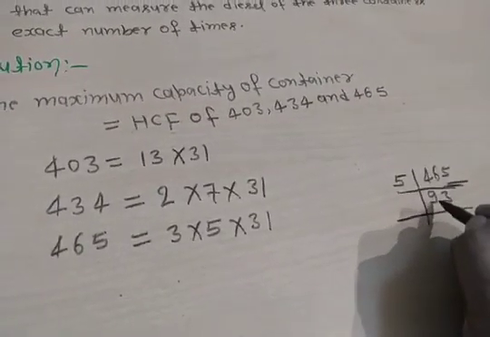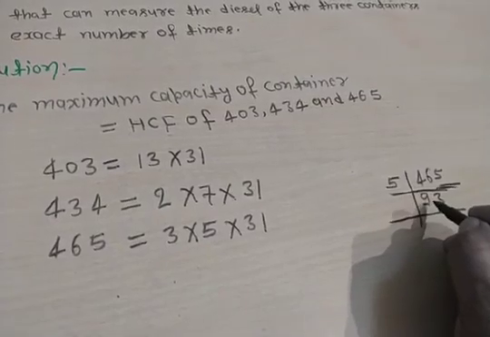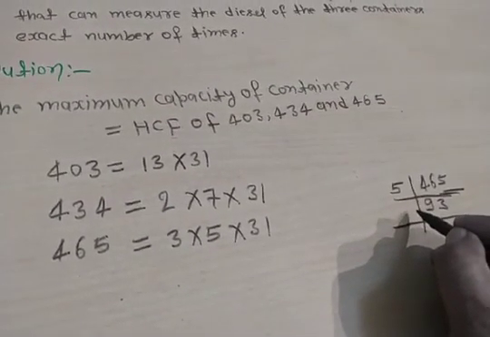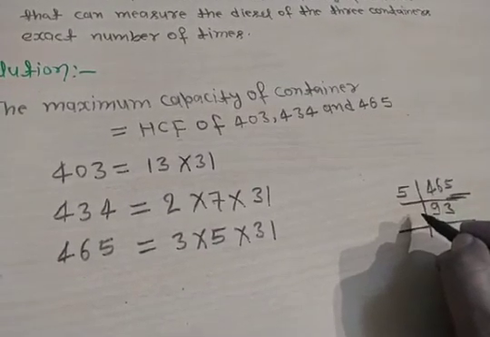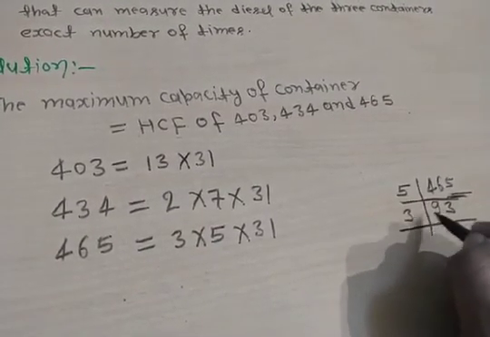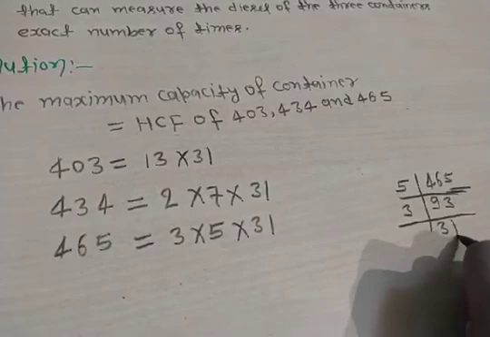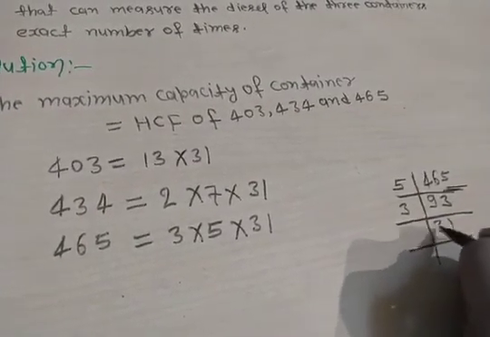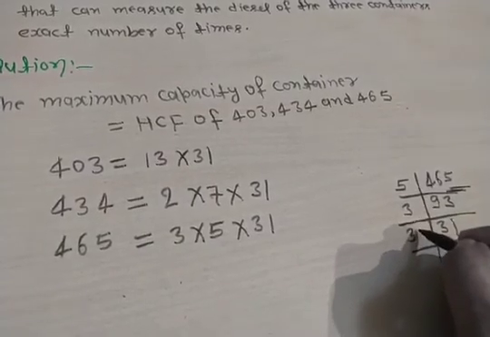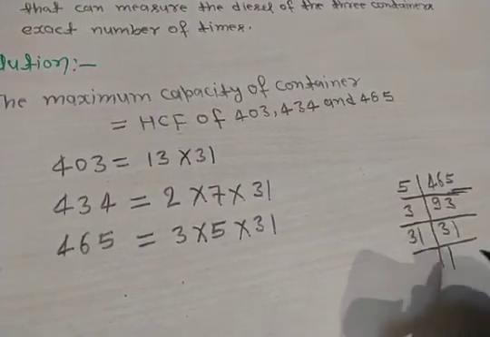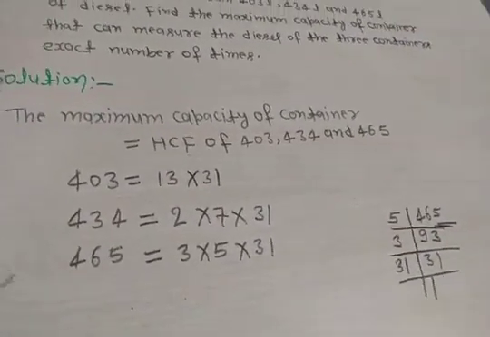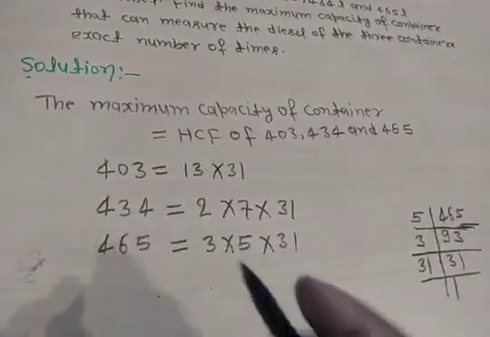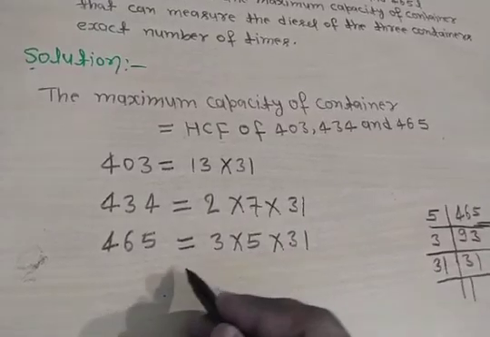Now the sum of digits is 12, 9 plus 3 is 12, so it is divisible by 3, and it will become 31. Clear? 31 is the prime number. 31. Clear? So I hope all of you understood how to find the prime factorization of a given number.